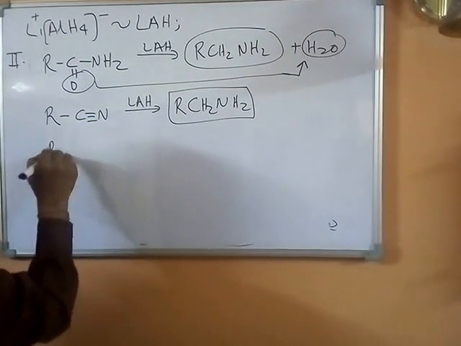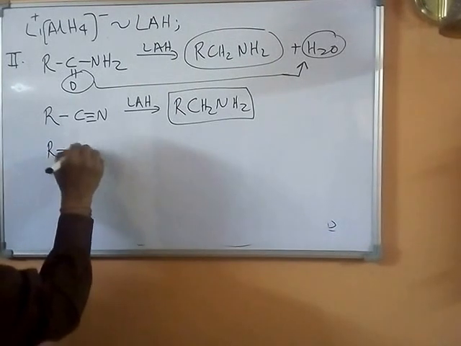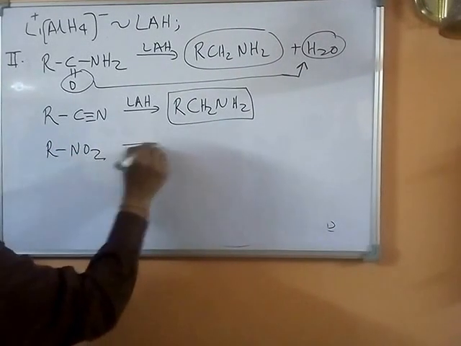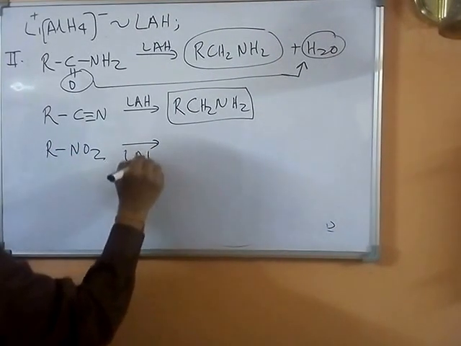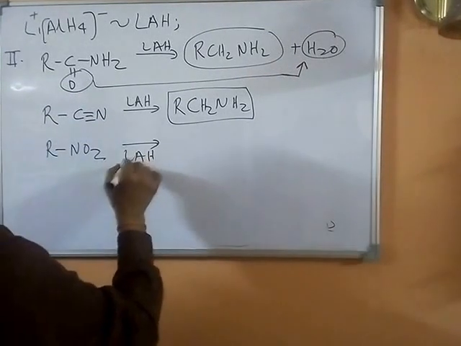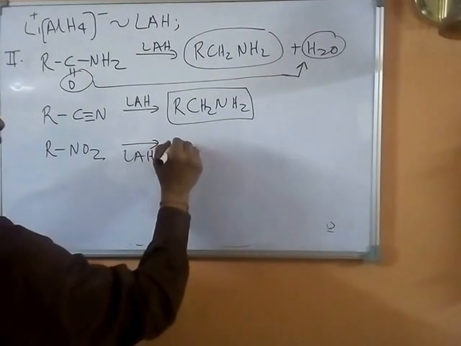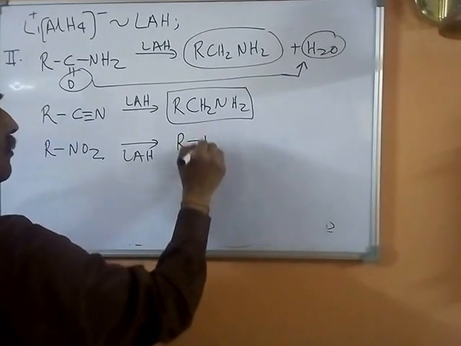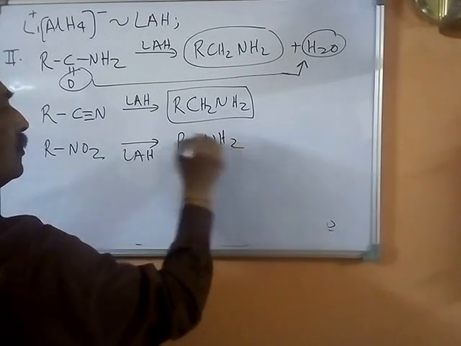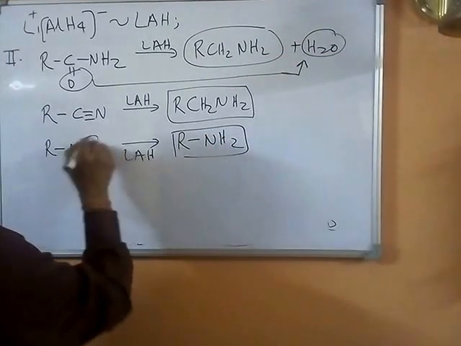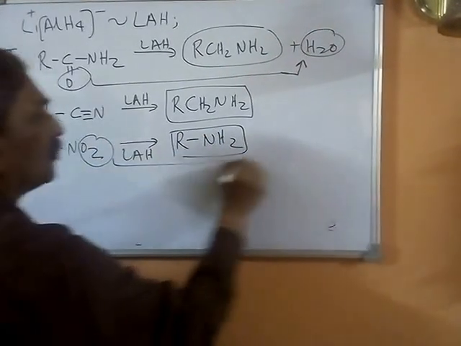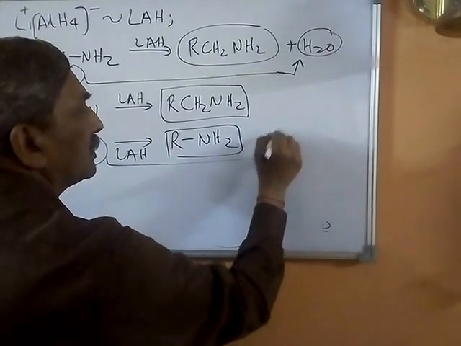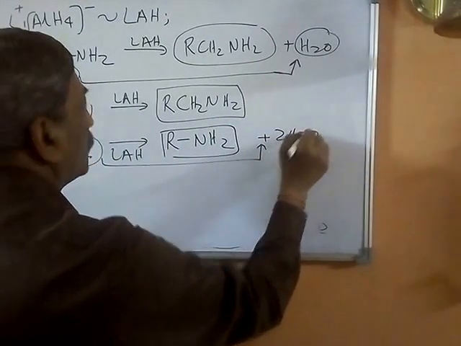Finally, you have a nitroalkane, RNO2. This also gets reduced by lithium aluminum hydride and results in the formation of RNH2, and these two oxygens are finally removed as water molecules.